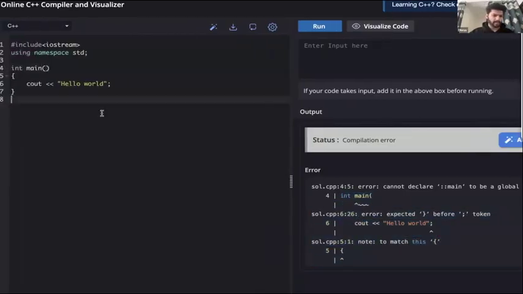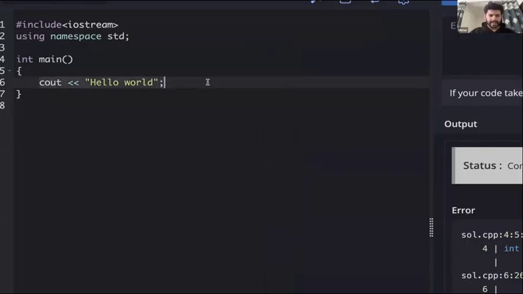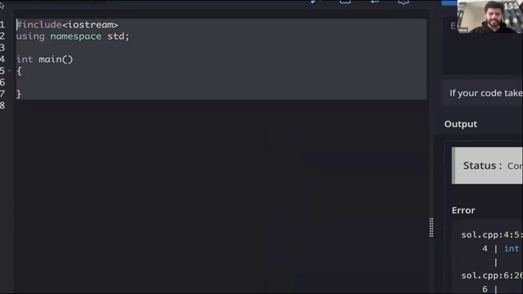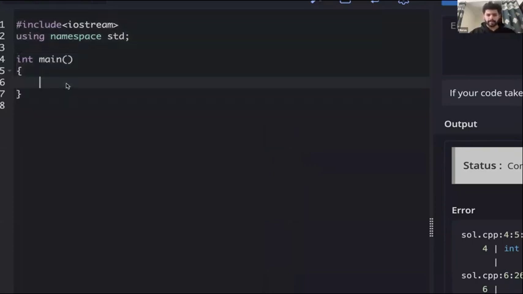So the point is, this is the skeleton of a C++ code. You cannot change these four lines. You have to keep the program as it is, and you should start writing your code in the main function, in these two brackets.